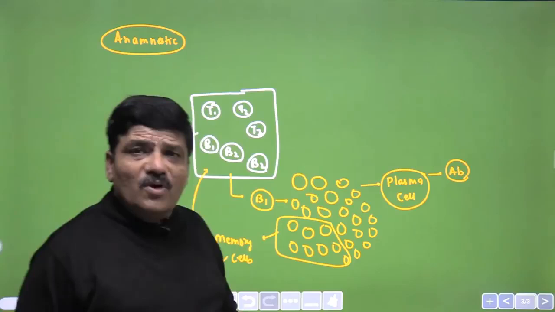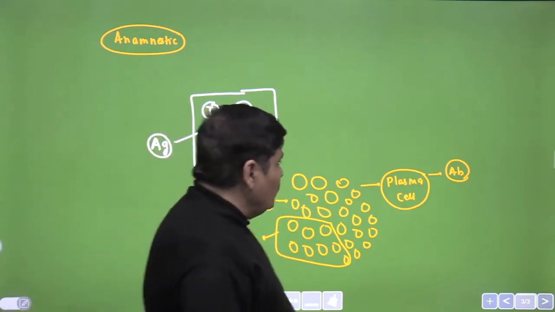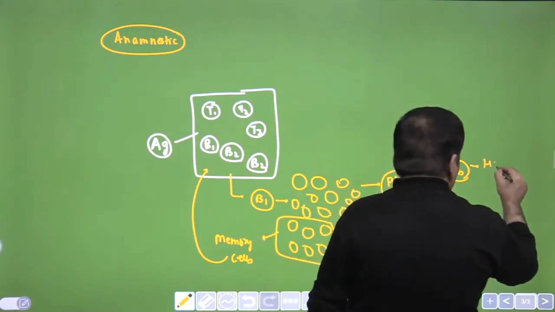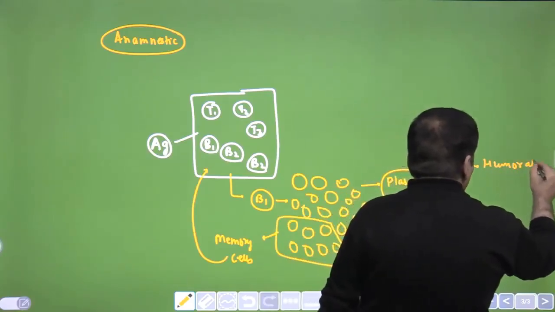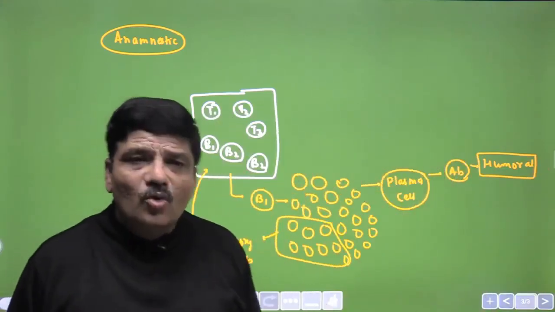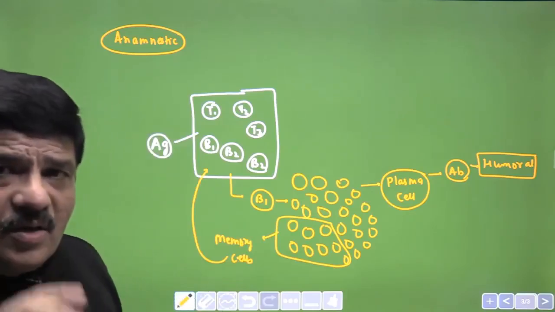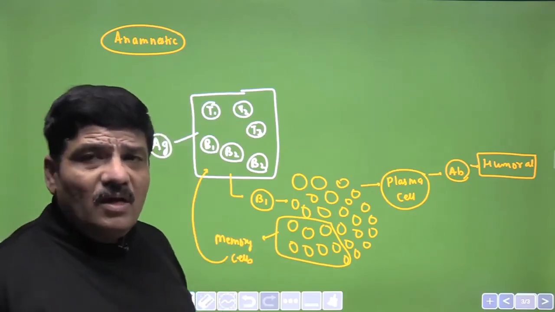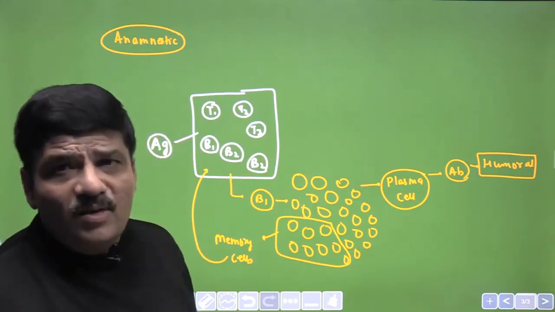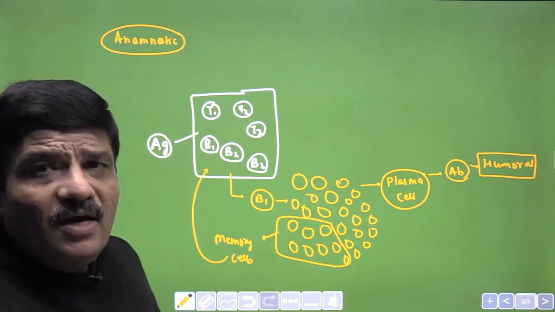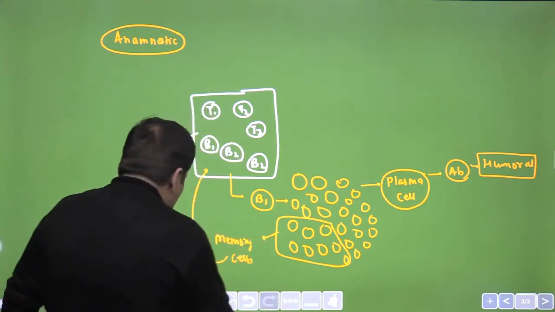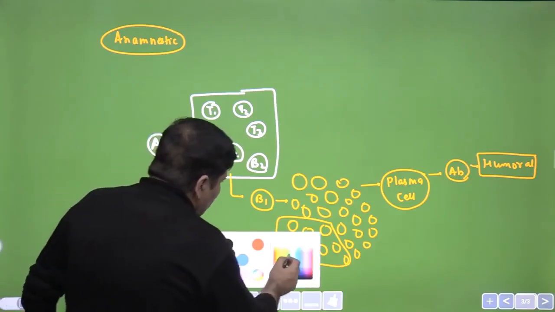Because the body fluids are called humor, this type of immunity is called humoral immunity. Remember cardiovascular system, class 11th physiology: gamma globulins are immunoglobulins, antibodies, and they are a type of plasma proteins.